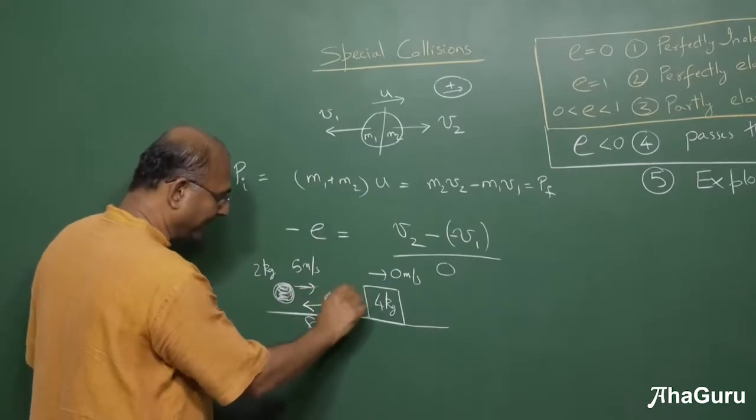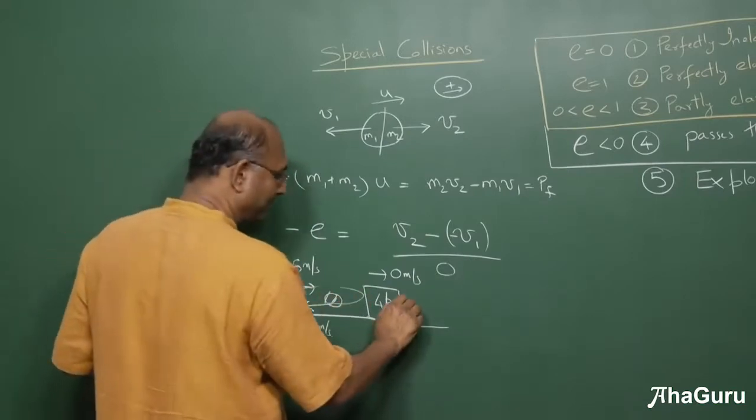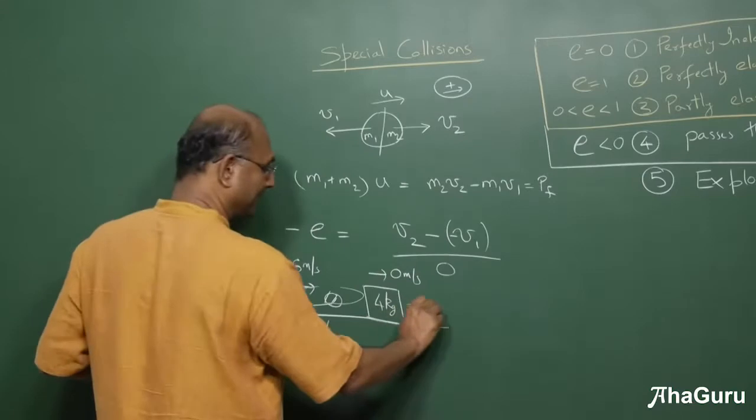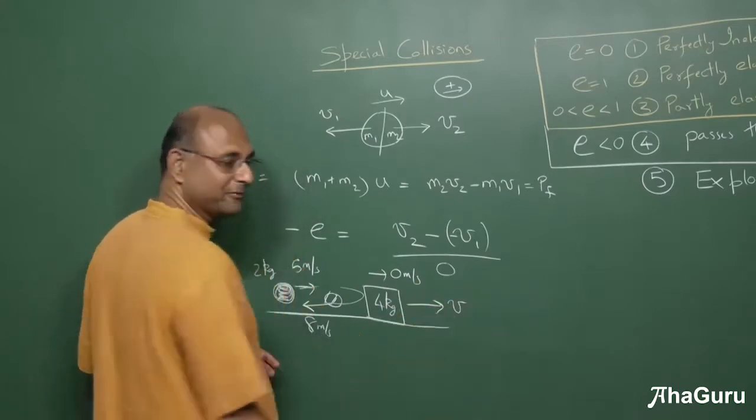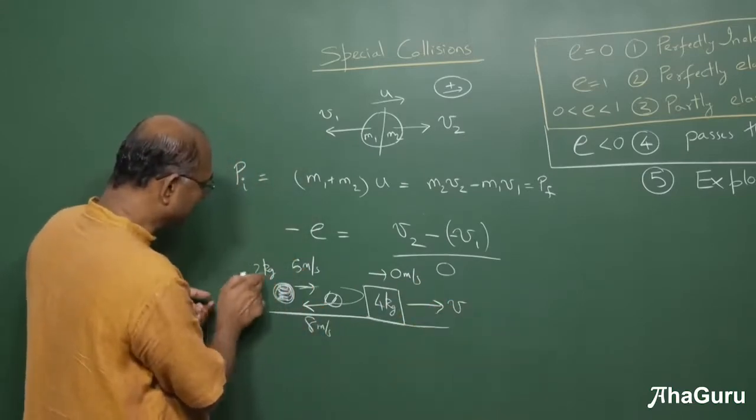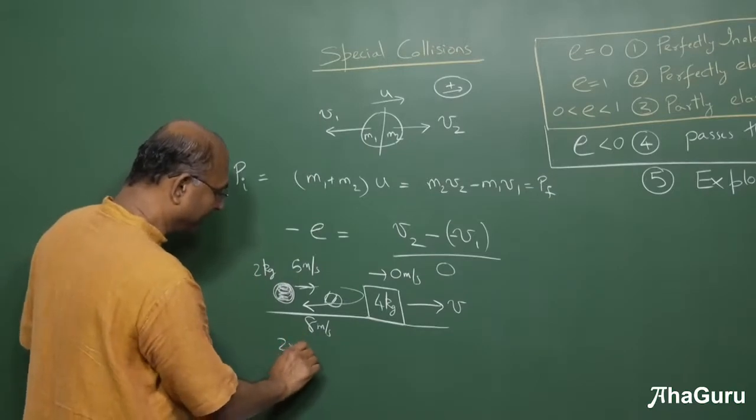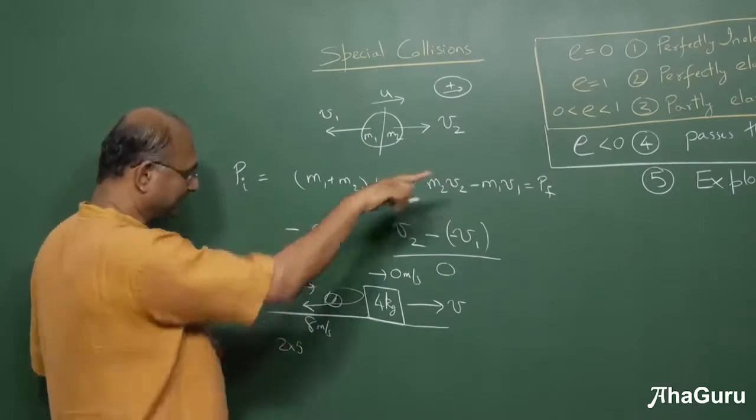This object is coming back with 8 meters per second. And what will happen to this fellow? Momentum has to be conserved. So what will be this guy's velocity, V? Well, if you use momentum conservation, you can say 2 into 5. Okay, I'm taking positive direction that way.